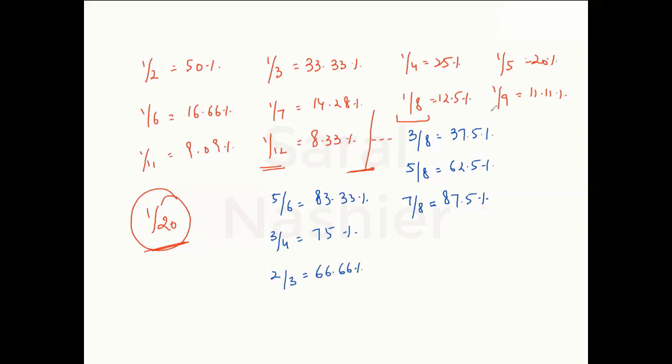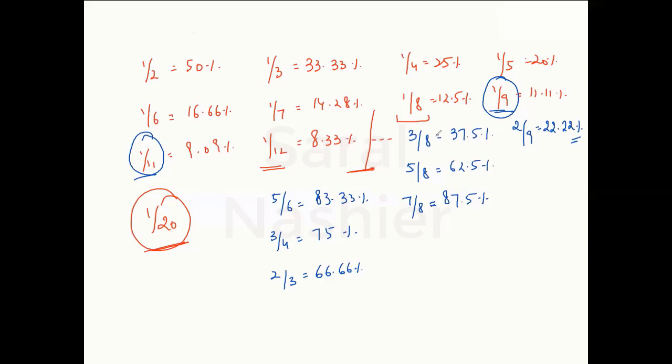1 by 9 is 11.11. It shows 2 by 9 is 22.22, 3 by 9 is 33.33, 4 by 9 is 44.44. 1 by 9 is 11.11, and 1 by 11 is 9.09. They have a relationship. In 1 by 9, you see all 1s, and in 1 by 11, you see all 9s. So you should be extremely comfortable with all these fractional equivalents of these percentages.